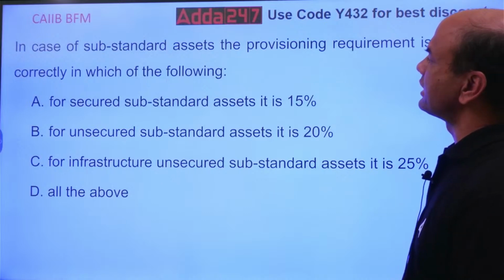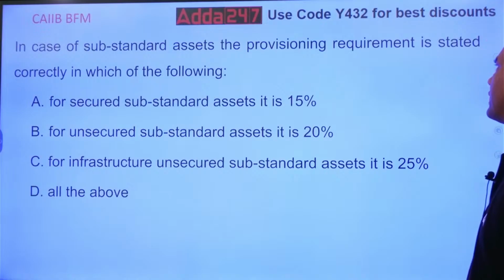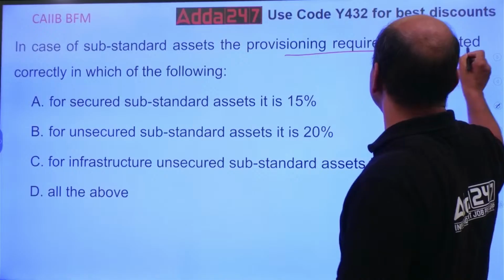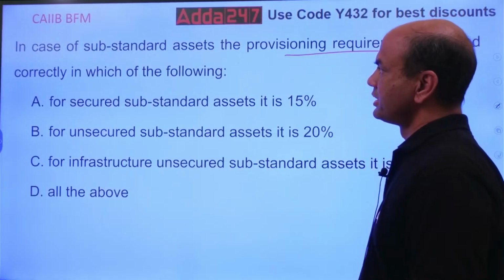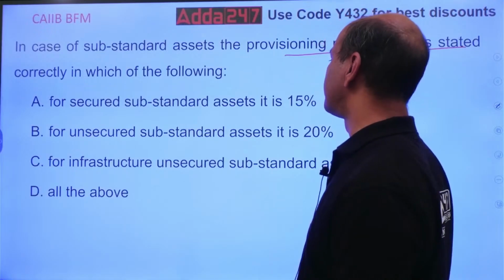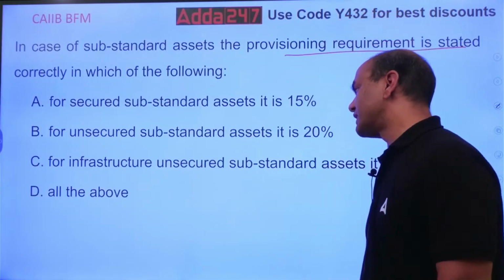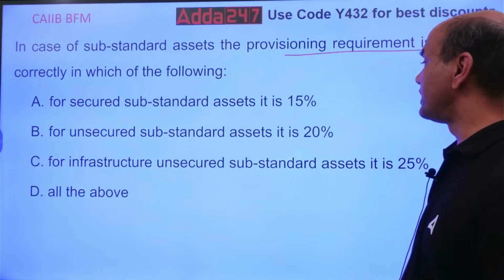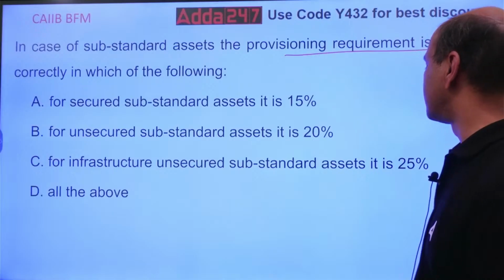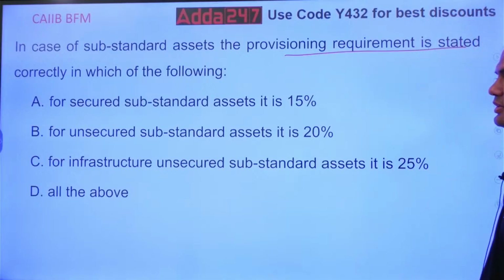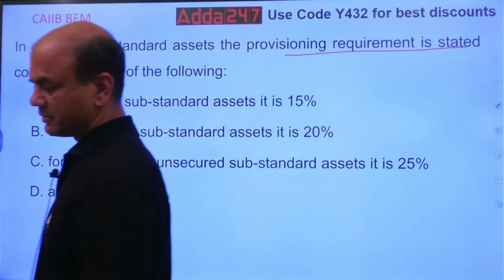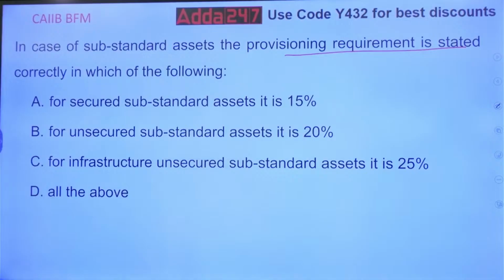In case of substandard assets, the provisioning requirement is stated correctly in which of the following? For a secured substandard asset, it is 15%. For an unsecured substandard asset, it is 20%. For an infrastructure unsecured substandard asset, it is 25%. And all of the above. This is a real trick. Let me see how many of you can answer this.